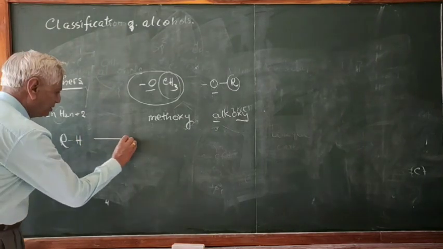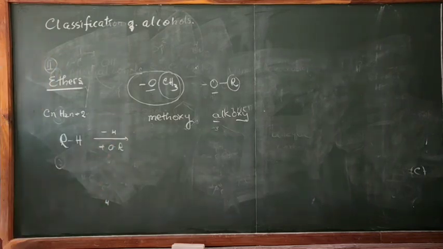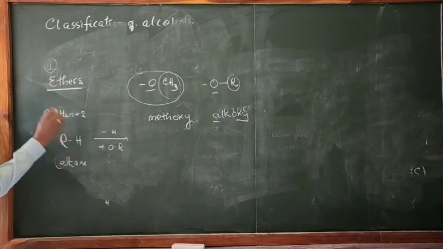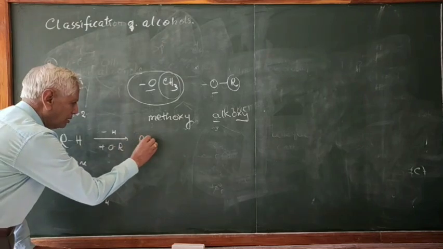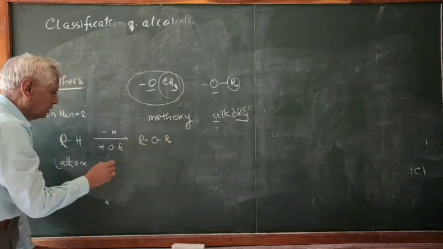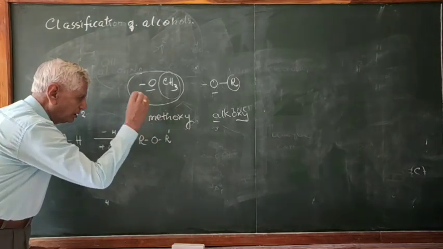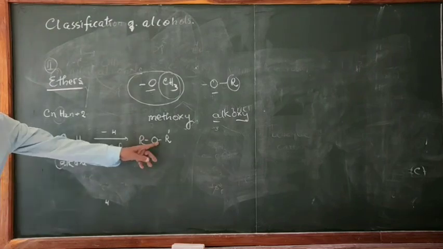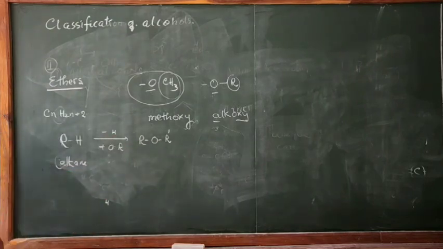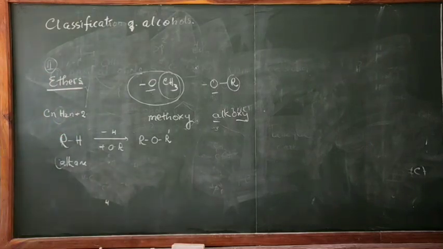When you replace the H by the alkoxy group, OR, you get R-O-R. This R may be the same or may be different. If different, you can call it R dash. If you put R dash, it means the alkyl groups are different. So such a compound is called an ether.